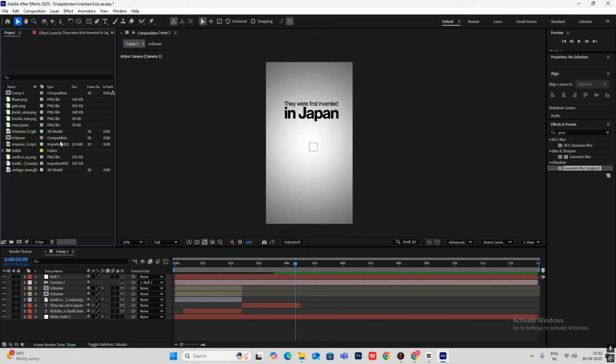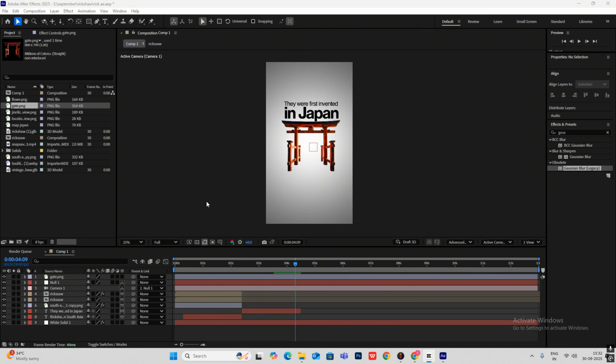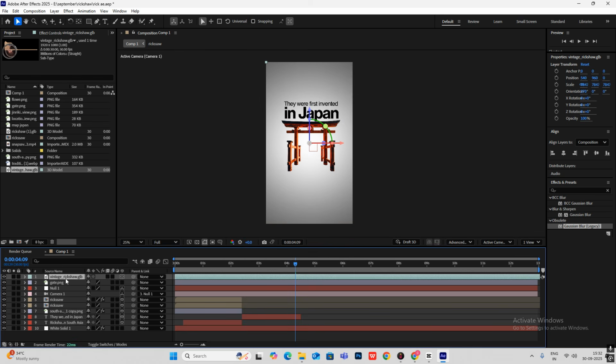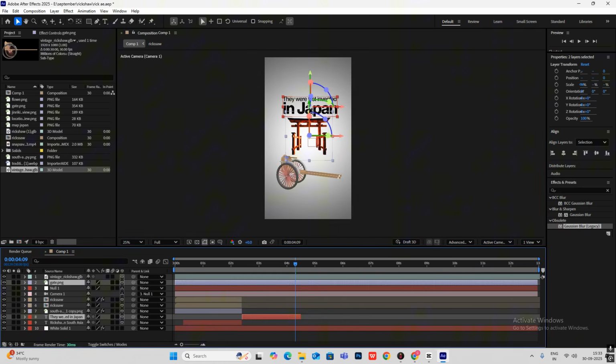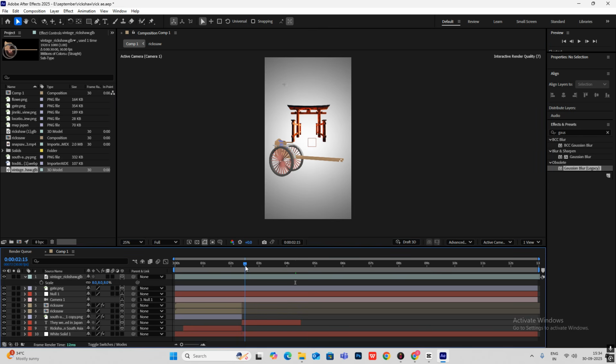And now for the temples, okay, I'm just going to bring these in. So this will be another 3D object which you can get on Sketchfab. Okay, and then we have to do a simple rotation animation.